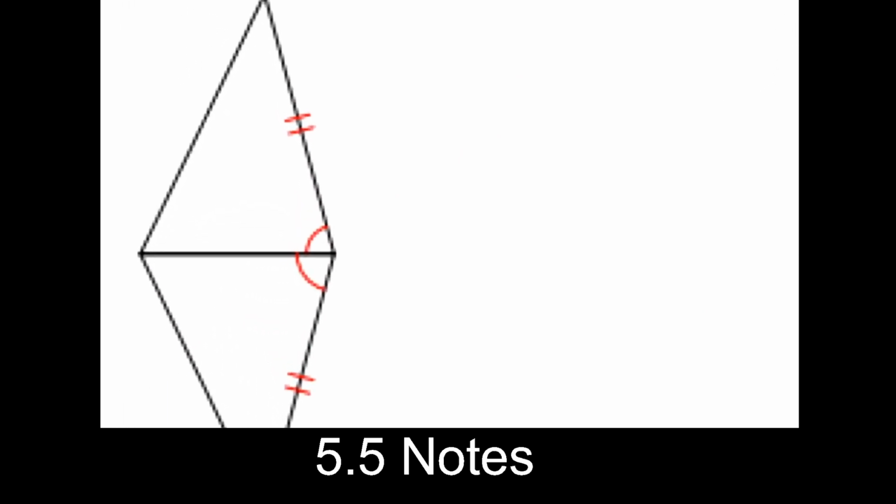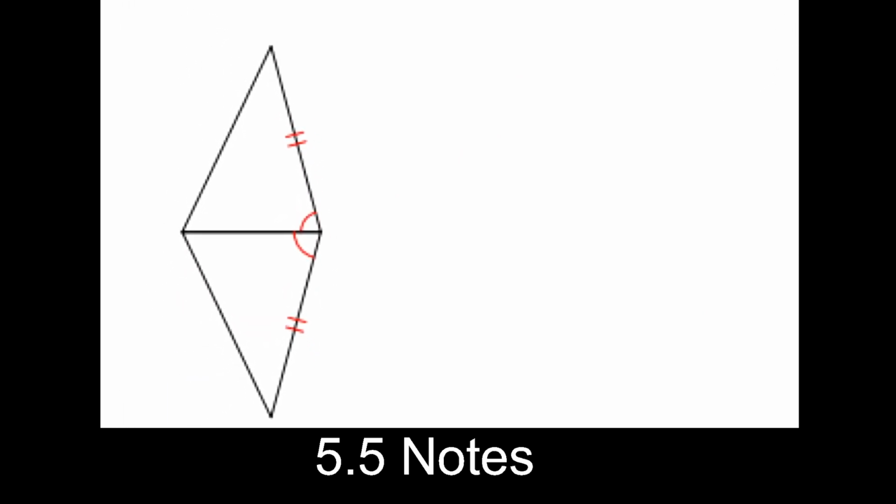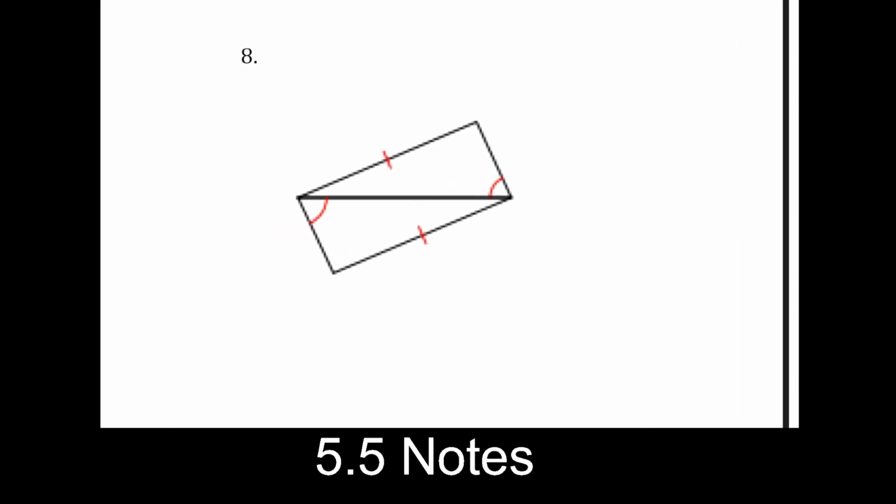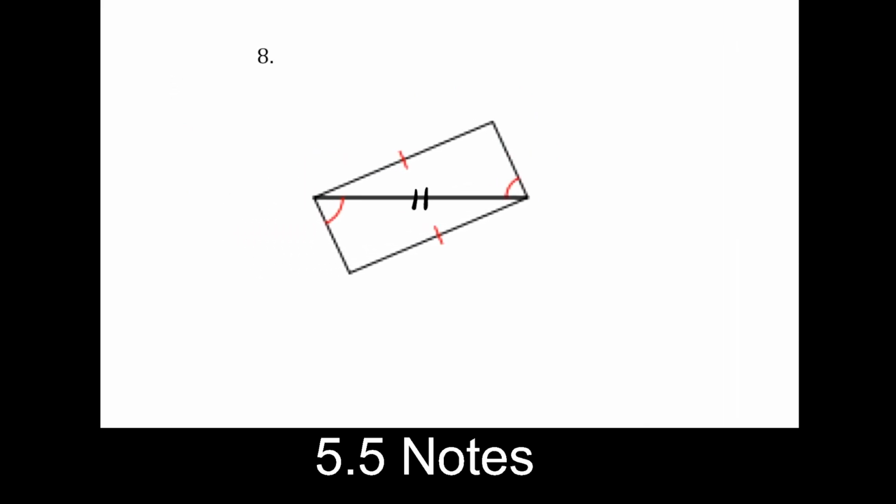Number 7, I again see a shared side. I'm going to mark it. And it's just a straight up candidate for side, angle, side. I have 2 sides and the angle between them, so pretty standard side, angle, side. Number 8, shared side once again. These get to be quicker and quicker.